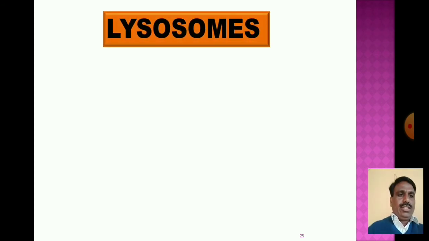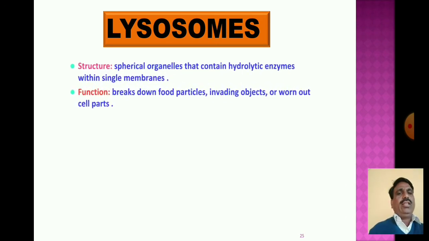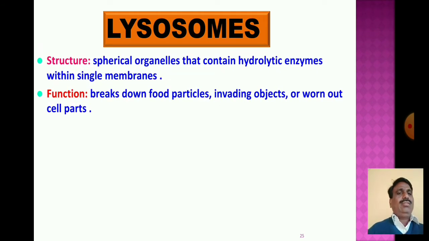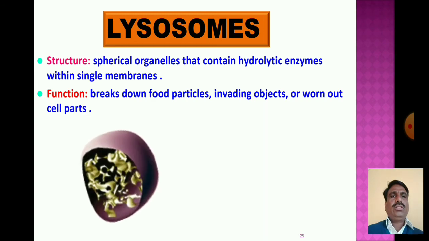The next cell organelle is known as the lysosomes. Lysosomes are spherical organelles that contain hydrolytic enzymes within a single membrane and break down food particles, invading objects and worn out cell parts.